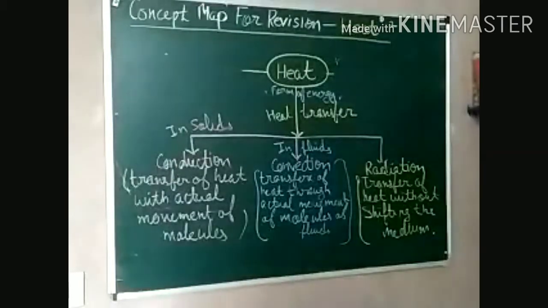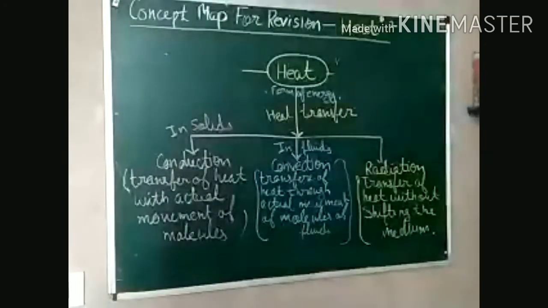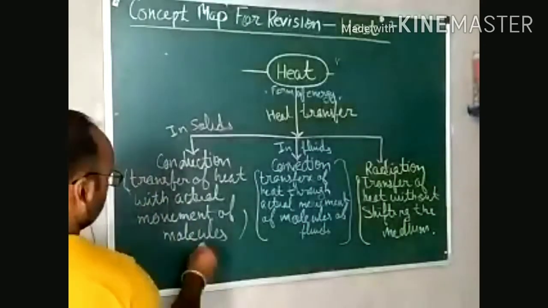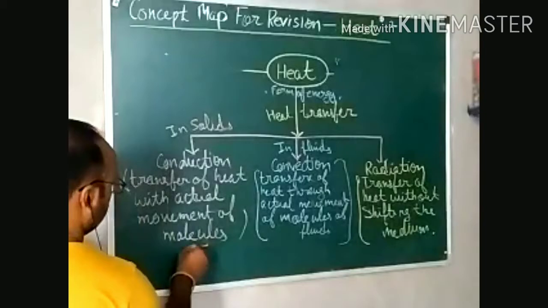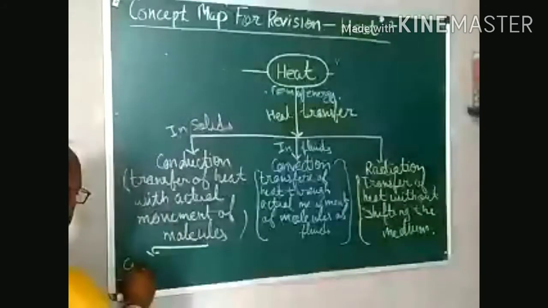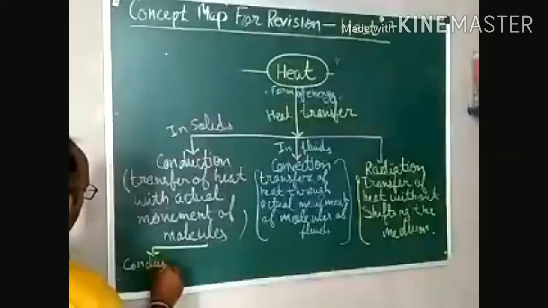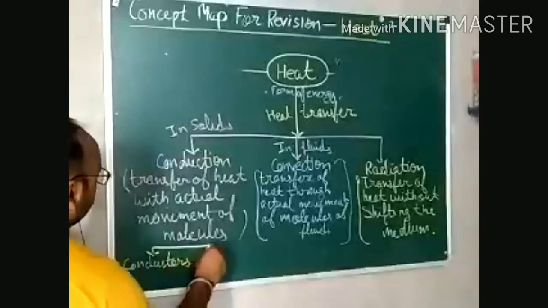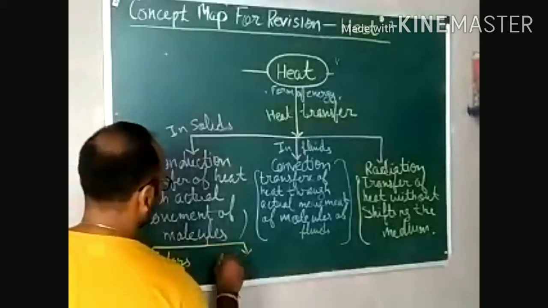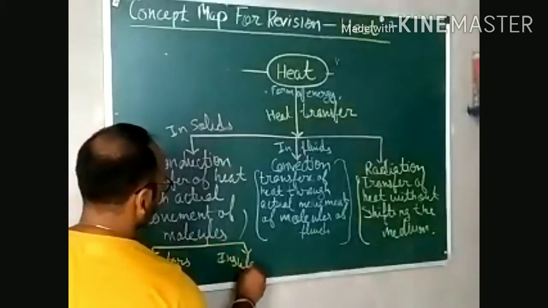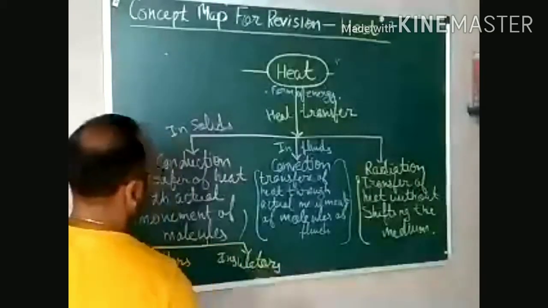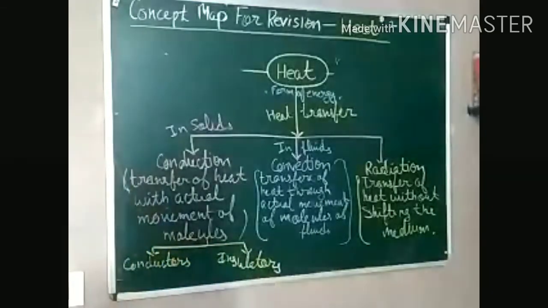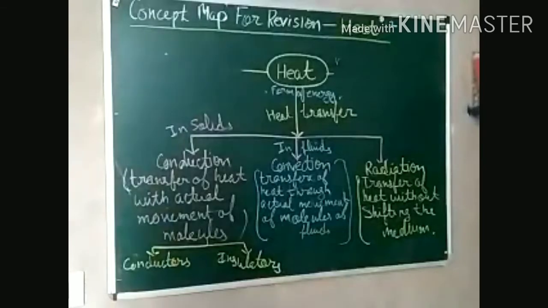Now we will discuss two further things on this basis. If I talk about conduction, on the basis of conduction, the objects can be classified into two types. One is conductors, another is insulators. Conductors are those which allow the heat to pass through them, and insulators do not allow the heat to pass through them.